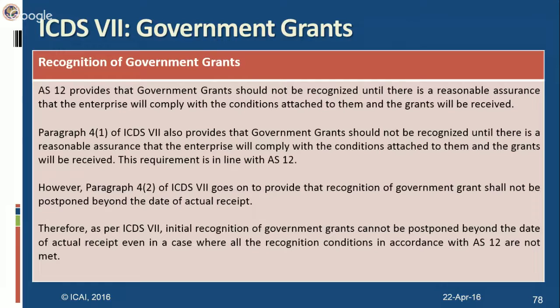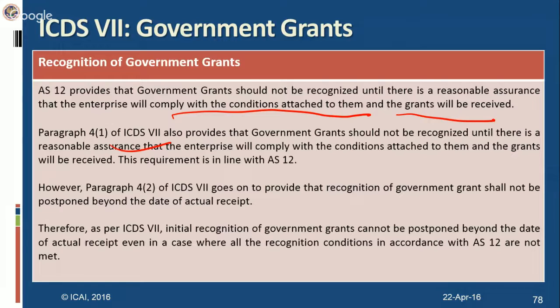Further, AS12 provides that government grants should not be recognized until there is a reasonable assurance that the enterprise will comply with the conditions attached to the grant and that the grant will be received. This condition is the same for ICDS 7 also. This is in line with AS12. That is, the enterprise has to comply with the conditions attached to them and the grant will be received.